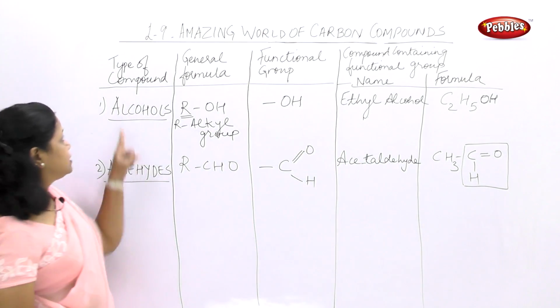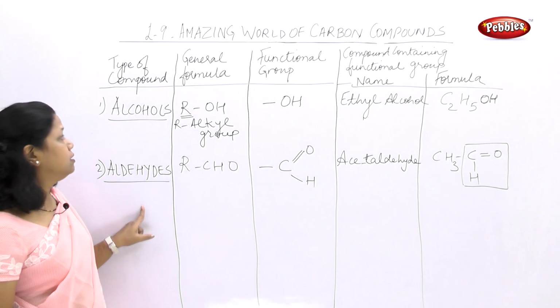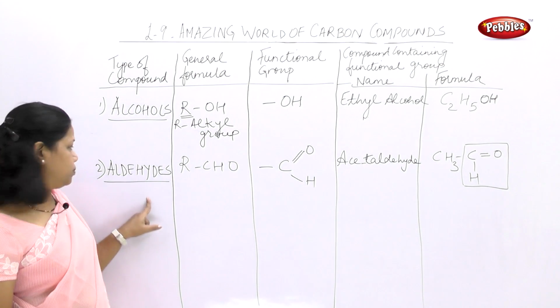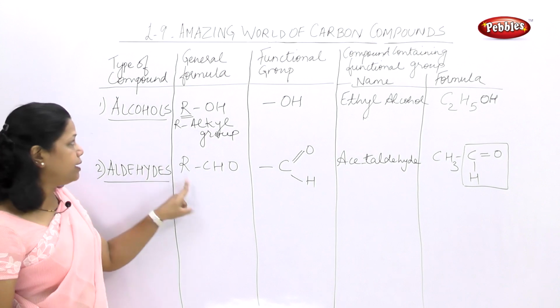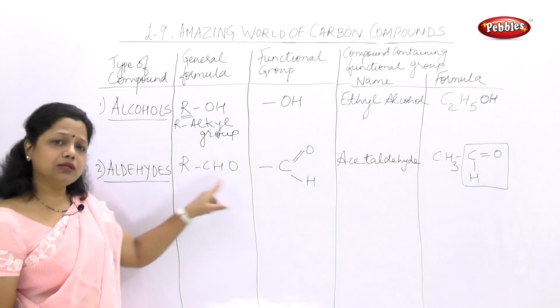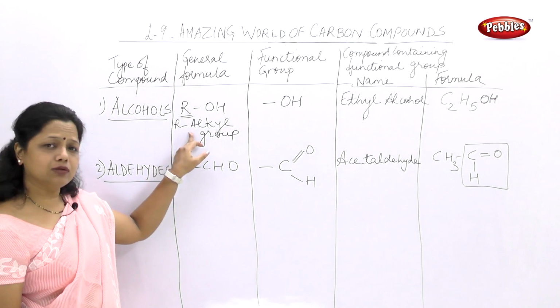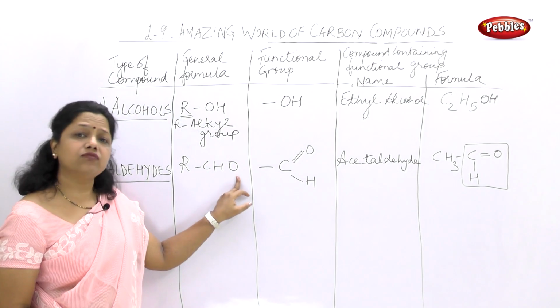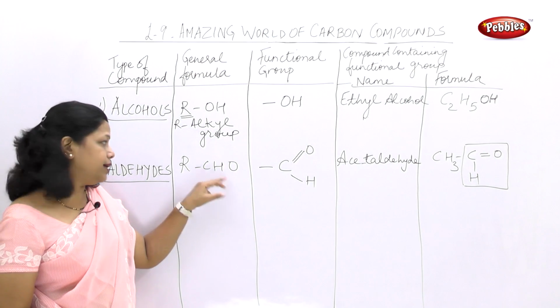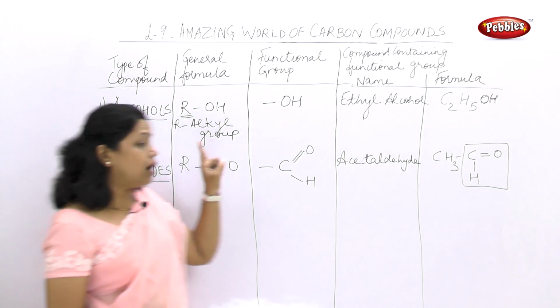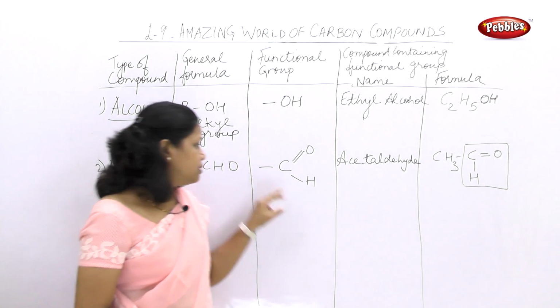So what we saw, second type of compounds which are formed by the different functional group is aldehyde. Aldehyde general formula is RCHO. R stands for alkyl group and CHO actually is the functional group, which is giving them its characteristic feature. How to write it? You have to write it in this way.